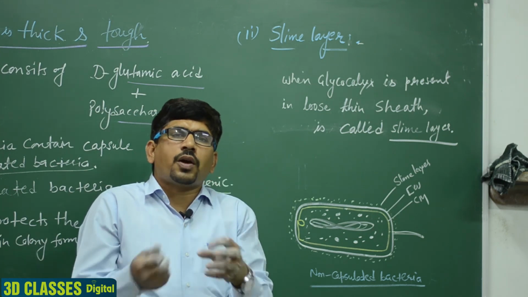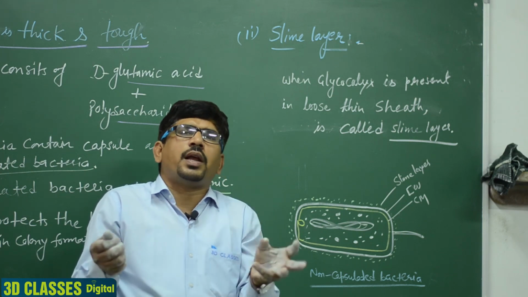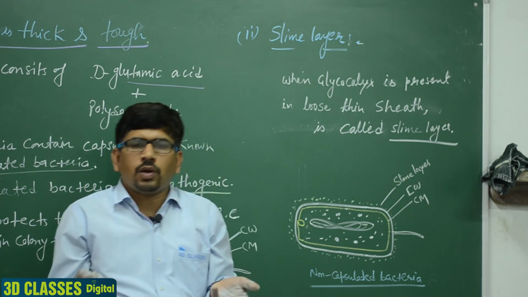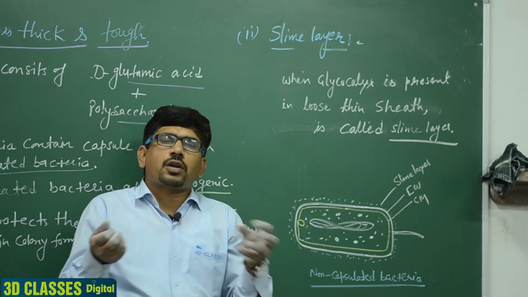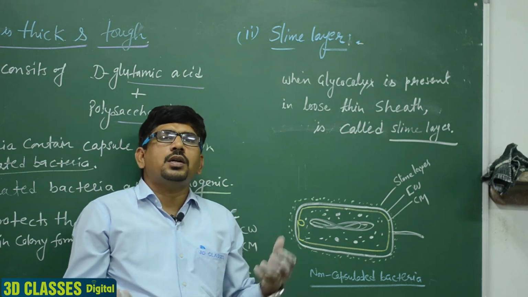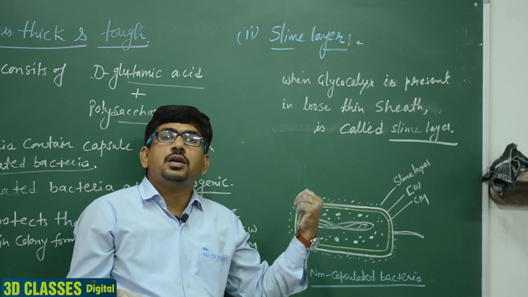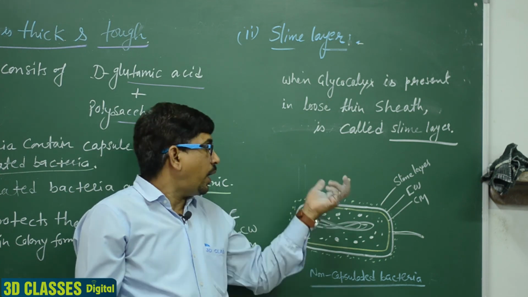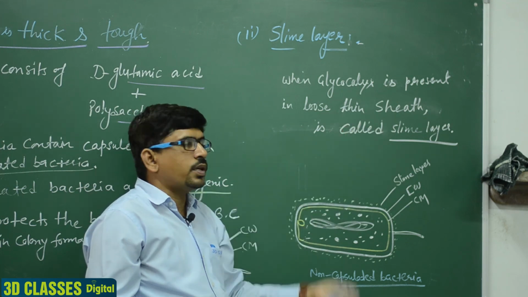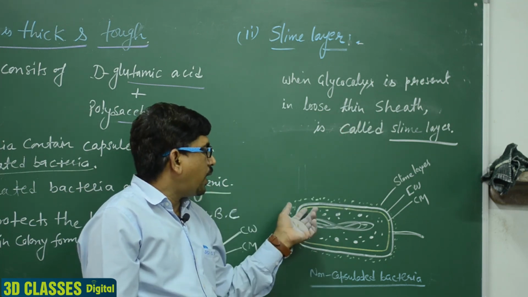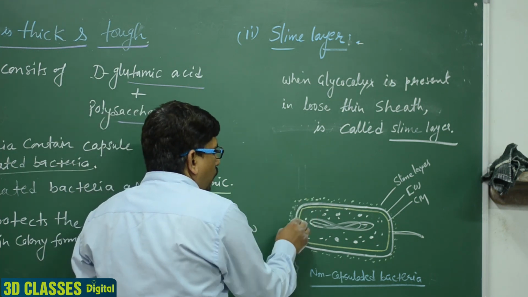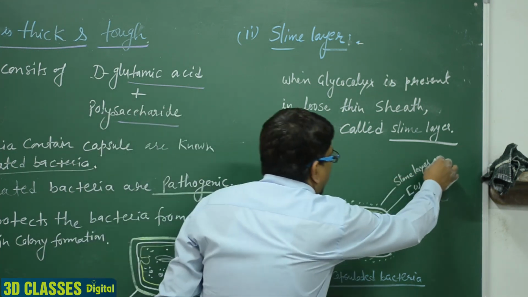It means the glycocalyx is not compact, and the saccharides are loosely arranged, made up of only polysaccharides, in a loose sheet form, known as the slime layer. When the glycocalyx is present as a loose thin sheet, it is known as the slime layer. In this diagram we represent this condition: this dotted form is the slime layer, and it represents the